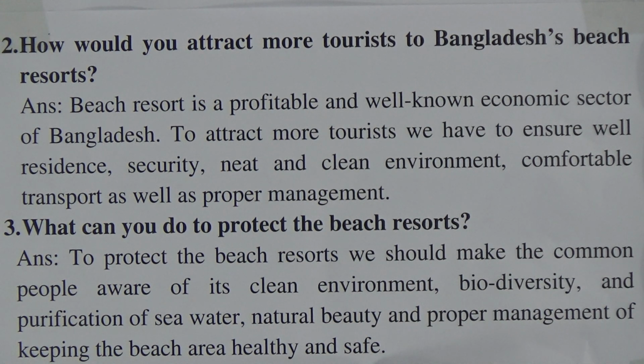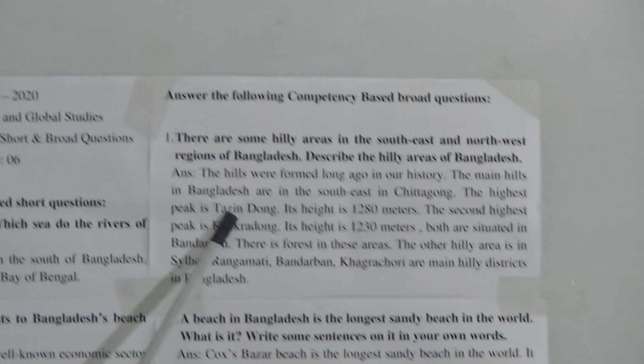Look at the points also here. What can we do to protect the beach resort? At first we have to make the common people aware about the clean environment, that means biodiversity. Next, purification of sea water, the natural beauty and proper management of keeping the beach area healthy and safe. Dear students, these are the 3 competency based short questions, number 1, 2 and 3, which we have learned. Now we will go to competency based broad questions.